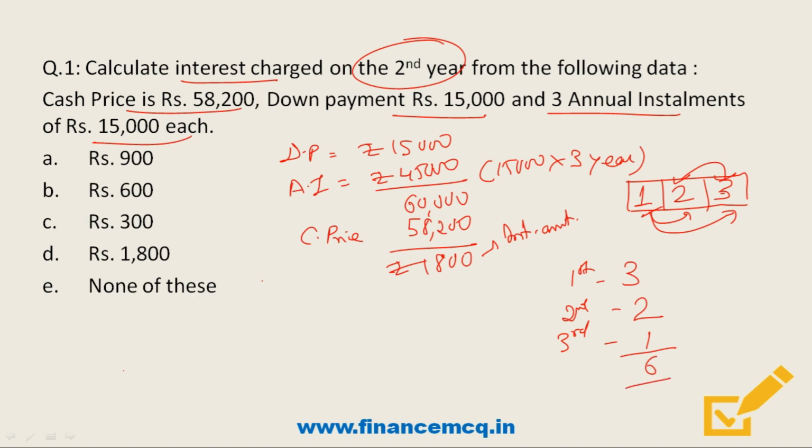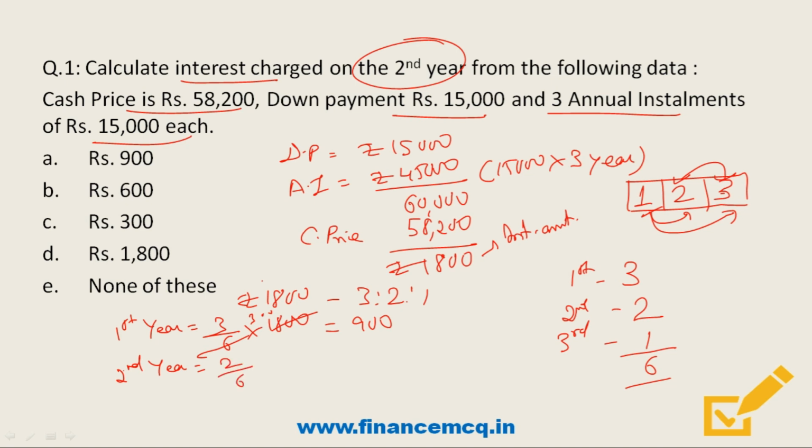So friends, here we will have to distribute this 1800 rupees interest in the ratio of 3:2:1. So friends, interest payable for the first year will be 3 divided by 6 into 1800 rupees. So that will be 900 rupees. Similarly friends, for the second year it will be 2 divided by 6 into 1800. So that will be 600 rupees. And friends, finally for the third year it will be 1 divided by 6 into 1800. So this will be 300 rupees.